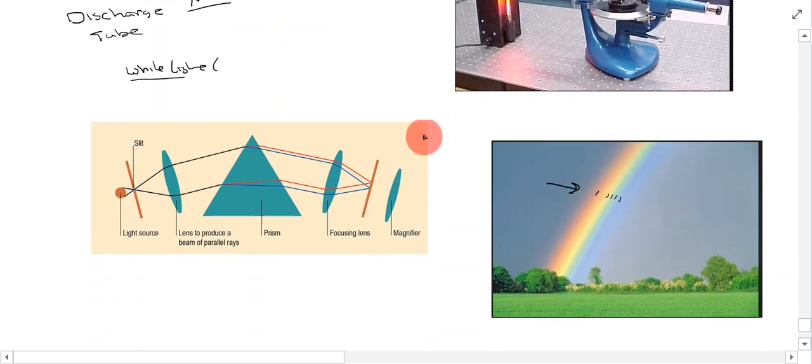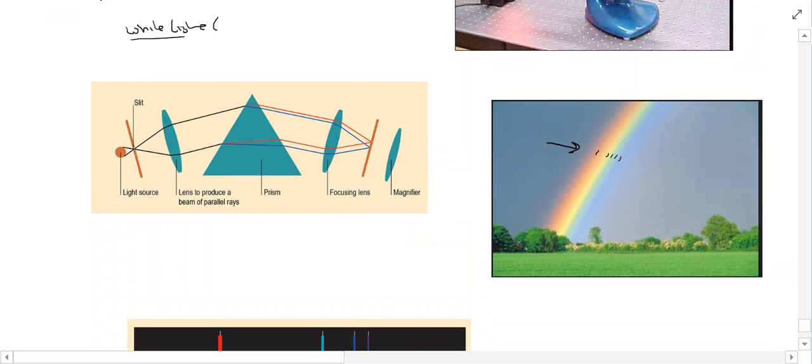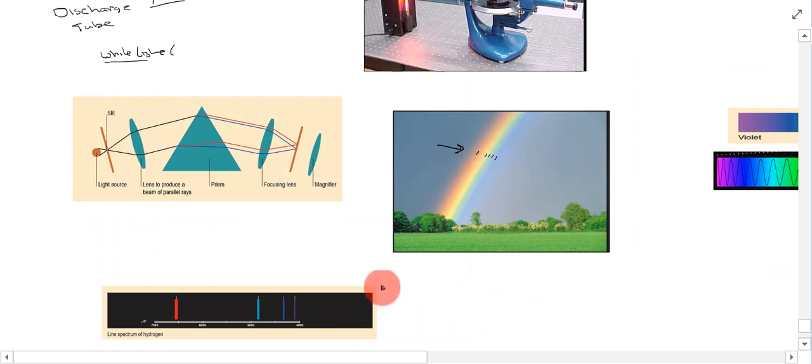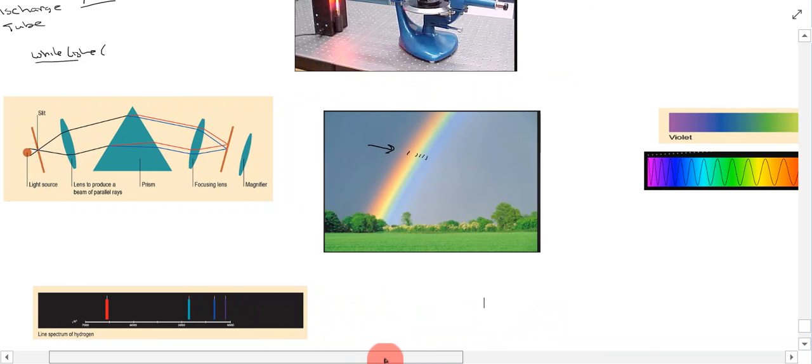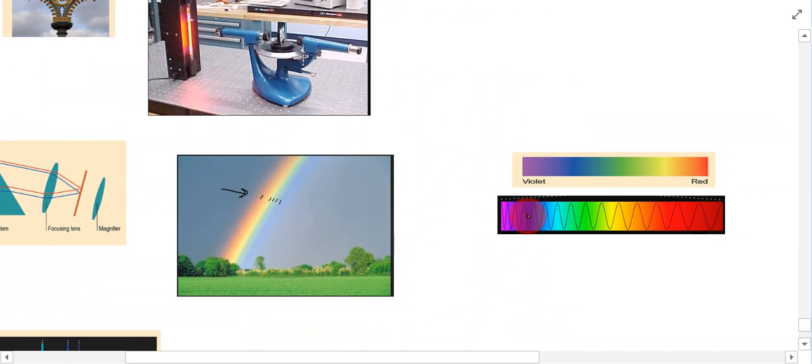If you were to pass white light through one of these spectroscopes, you're going to get what's known as a continuous spectrum, and this here is a continuous spectrum. What continuous means is that it contains all of the wavelengths of light in it. So this is what's known as a continuous spectrum.